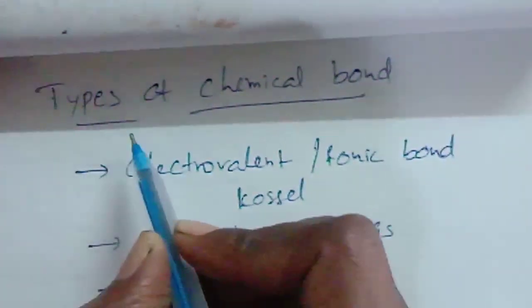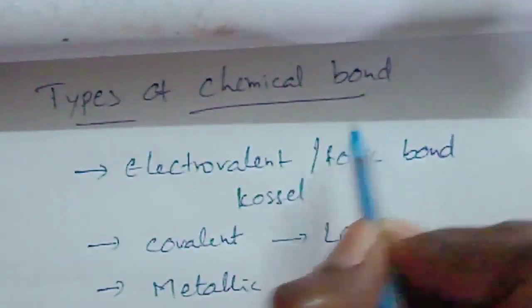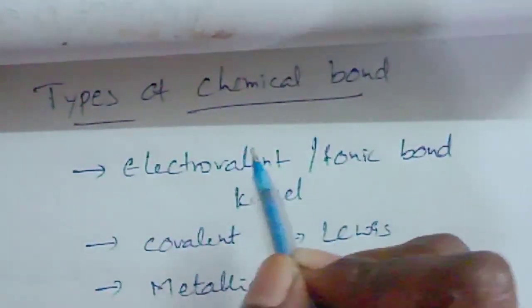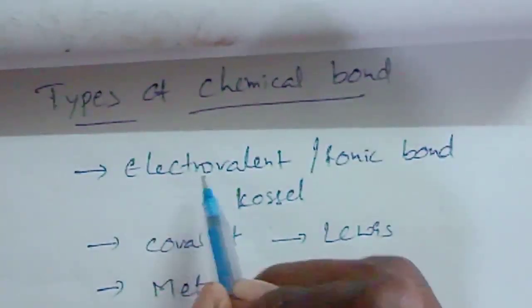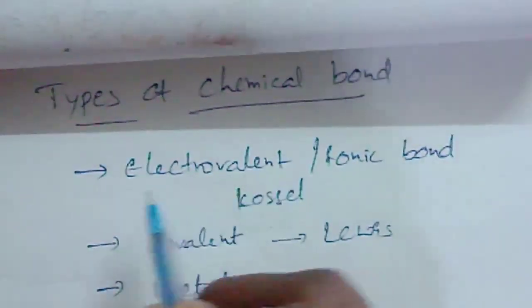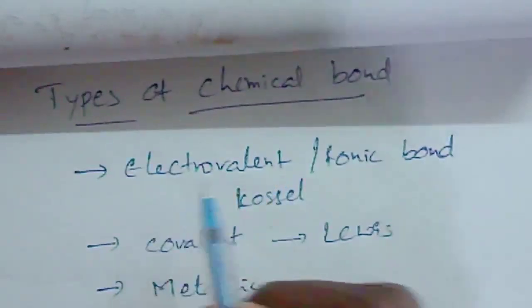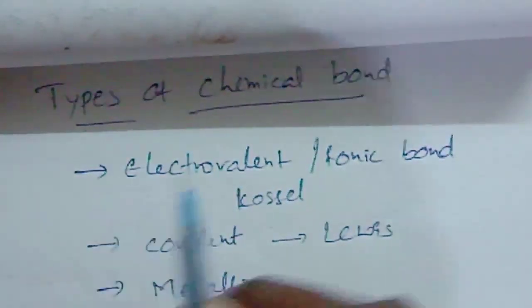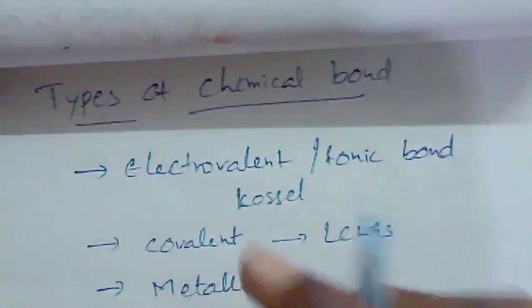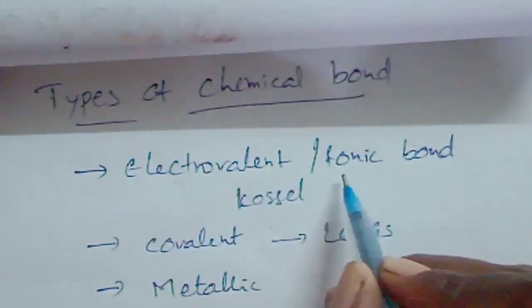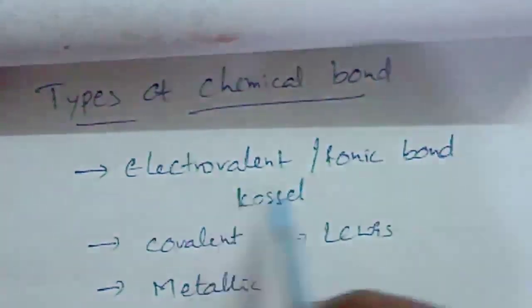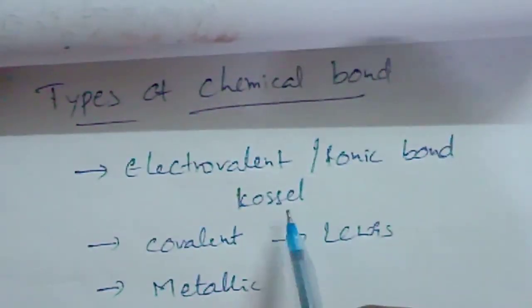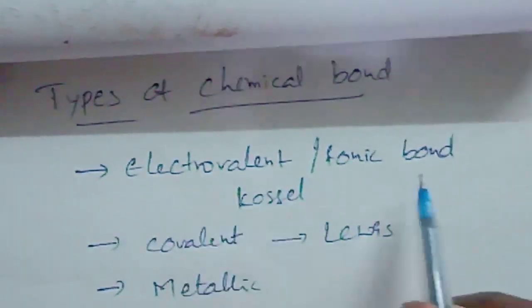Today we will discuss the types of chemical bond. It is formed between two atoms depending upon the nature of atoms or electronegativity. The chemical bond is mainly of three types. First one, electrovalent or ionic bond. Second one, covalent bond. Third one, metallic bond. The electrovalent or ionic bond was proposed by Kossel. First we will discuss the ionic bond.